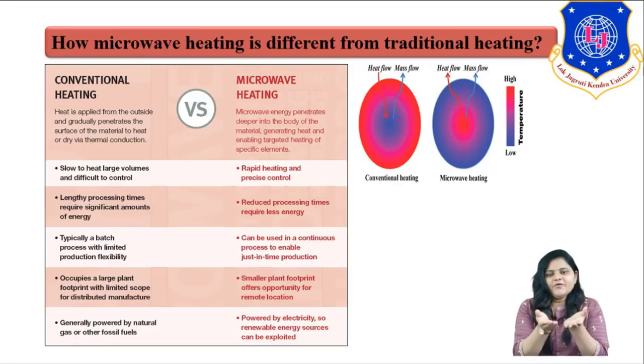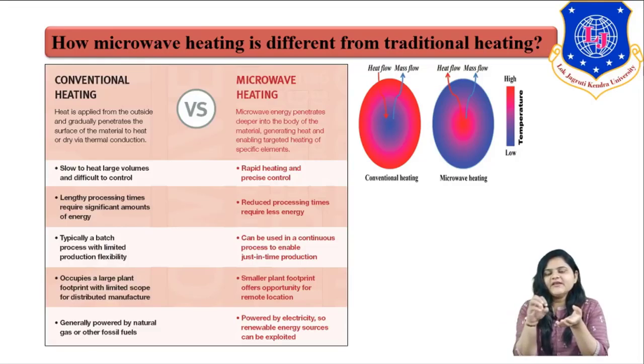Opposite to that, in microwave heating, what is happening? The heat flow is from inside to outside, right? So the inside reaction temperature is higher as compared to the outside reaction temperature, and the mass flow is aligned with that heat flow, from the inside to outside. So along with the heat flow, the direction of mass flow is also the same.